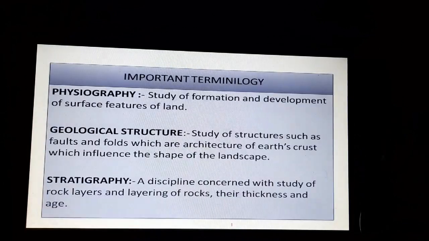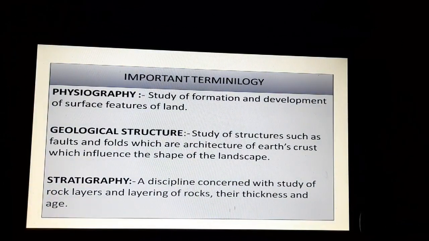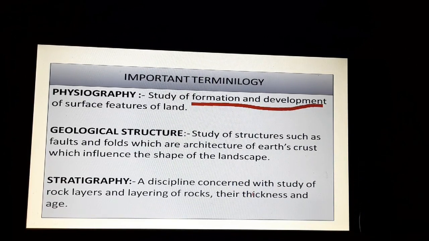Further, I'll be telling you about the various geological eras that you need to know, right? Then another important term you need to know is physiography. Now, what does physiography mean? It is the study of the formation and development of the surface features of land. So how did mountains evolve? How did plateaus come into being? How were the plains formed, right? What are fold and block mountains? The different aspects of the earth you study under physiography, that is the relief forms of the land.